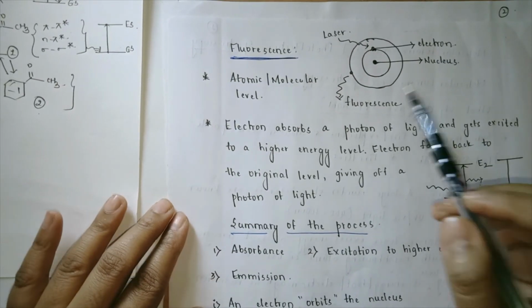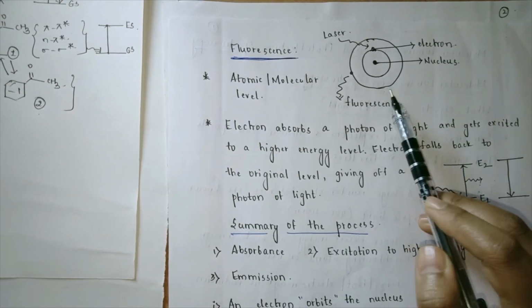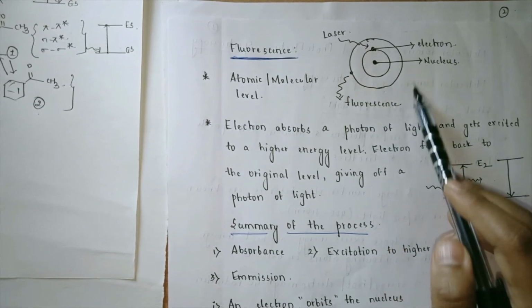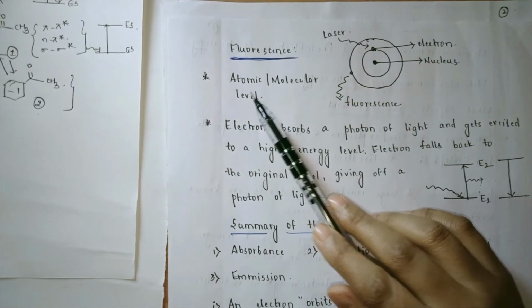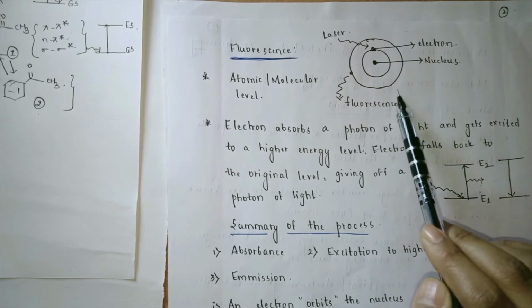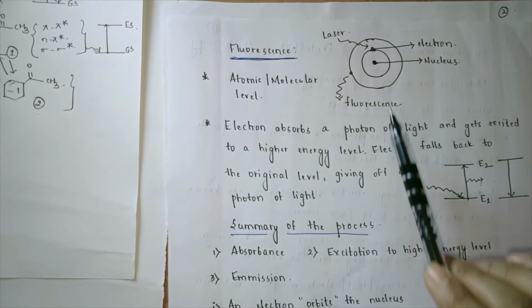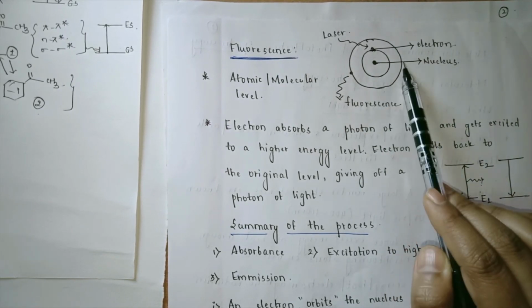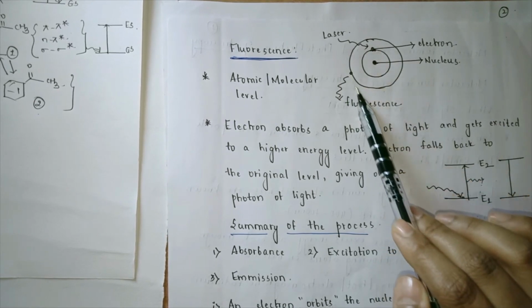Now let us observe this particular system. Now we can observe that there is an atom over here. Now this can be at an atomic or a molecular level. So let us say that these levels are present here. So in an atom, there is a nucleus, there are various electrons which will be revolving.